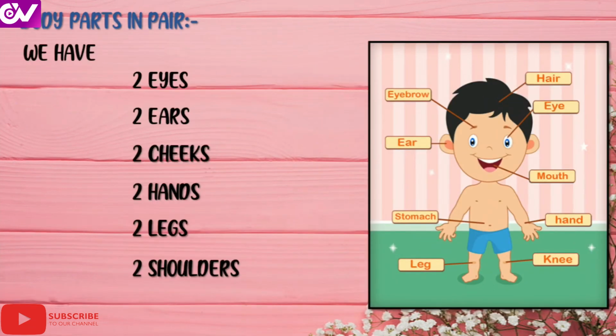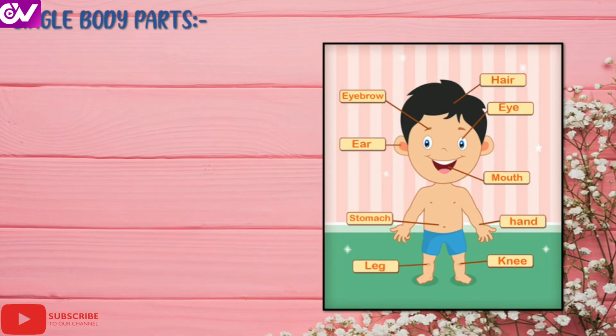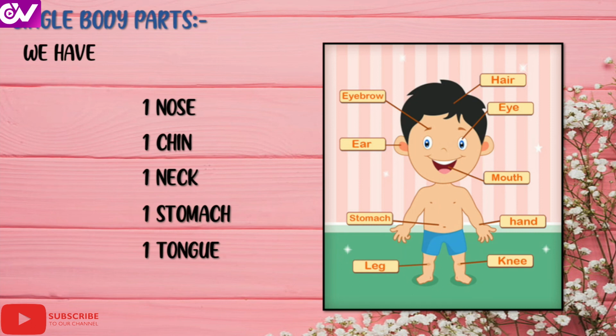So these are the parts in our body which are in pairs. Pair means nothing but the count will be 2. Next, we are going to see single parts, that is only one part. We have 1 nose, 1 chin, 1 neck, 1 stomach and 1 tongue.